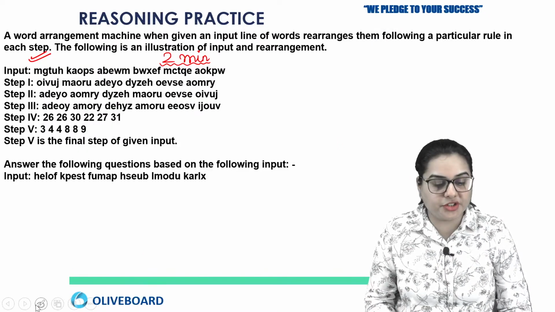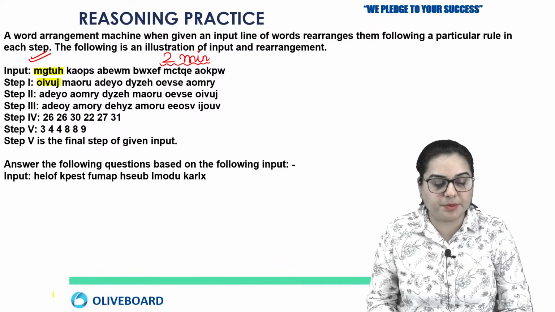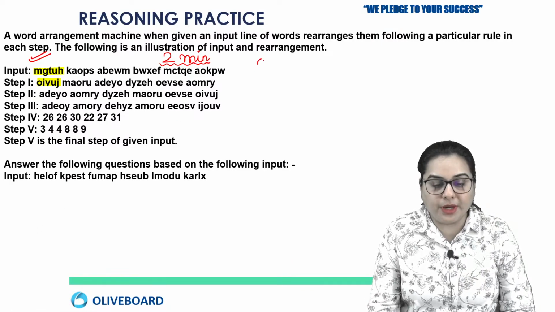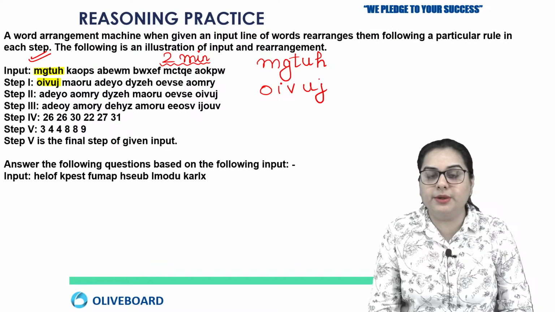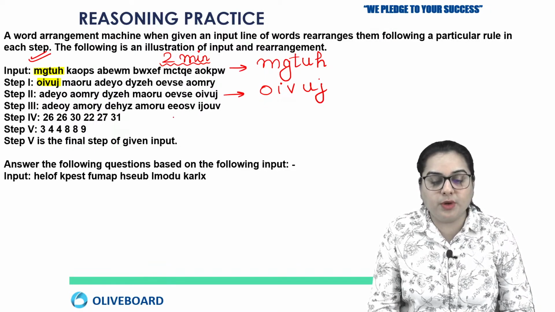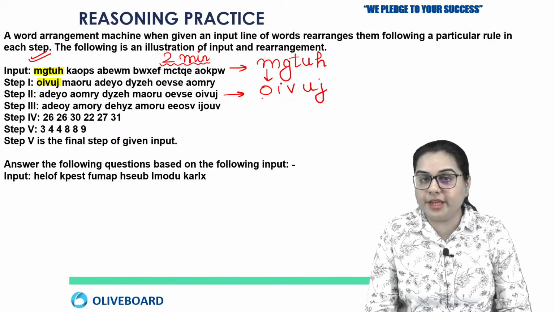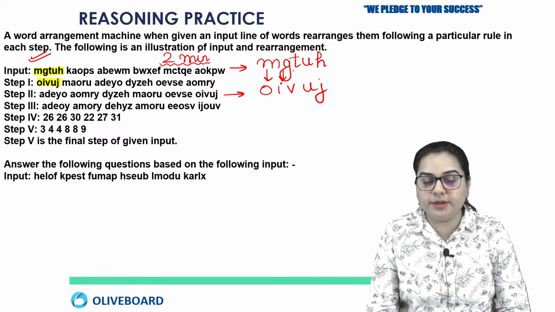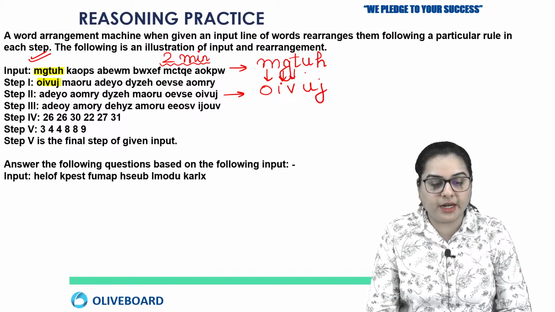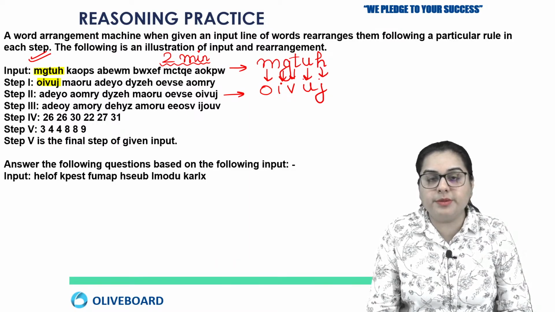Now students, if you check the input, this first word and the first word of step number 1, what is happening here? You have M, G, T, U, H in the input, and you have O, I, V, U, J. So here you can find that from M to O, what is the rule? It is plus 2. If you want to come from M to O, you apply the rule of plus 2. Then G to I plus 2, T to V plus 2, and then U remains the same. It's not plus 2 on U, and H plus 2 will be J.